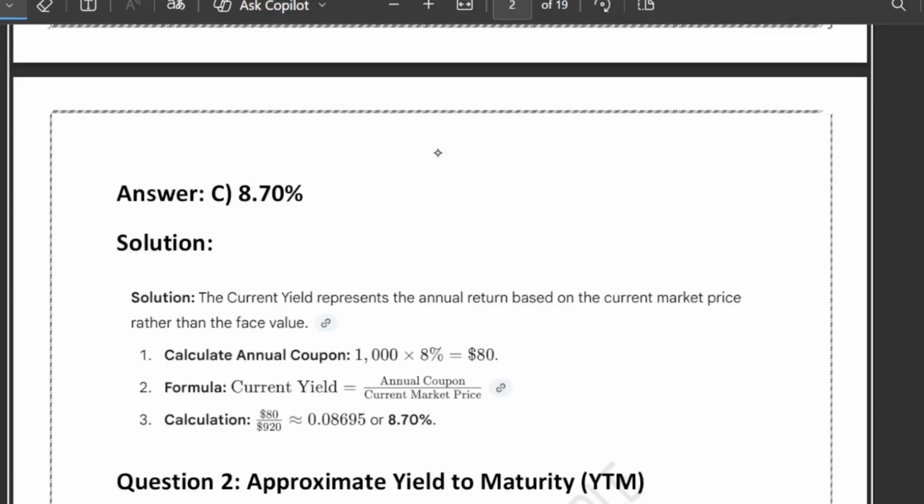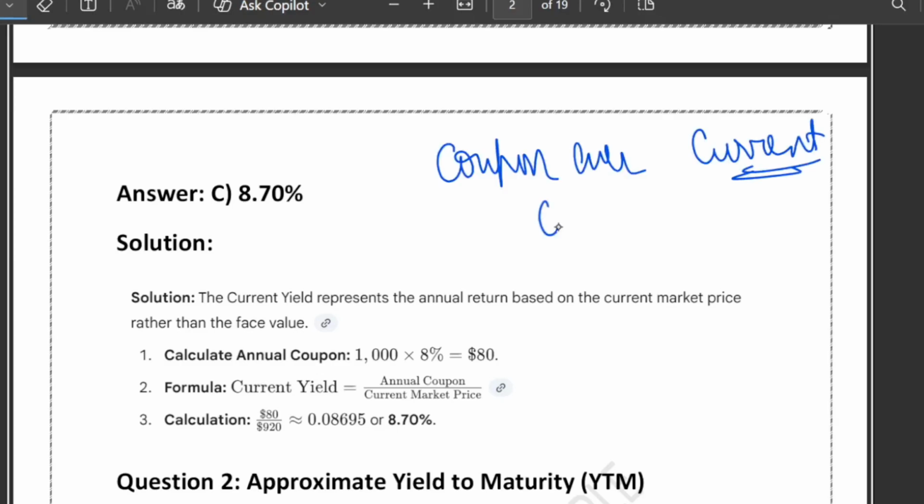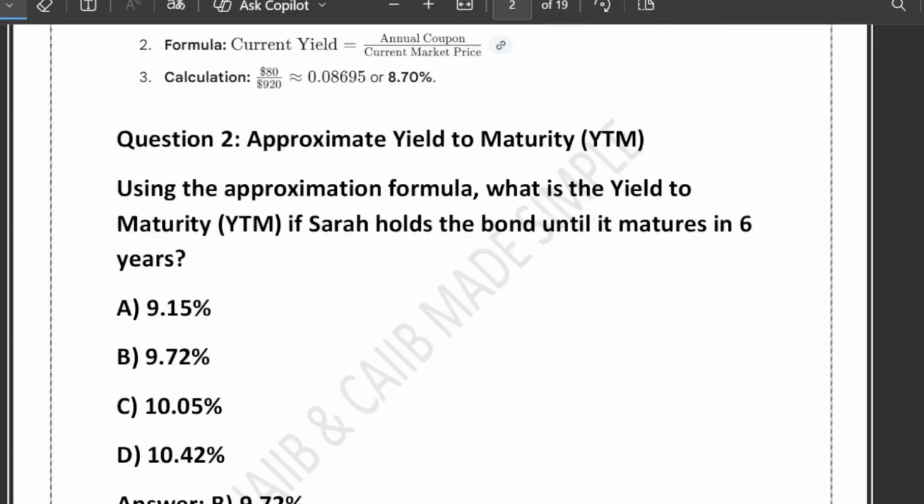Whenever a question asks you about current yield, there is a trick to remember: think of it as coupon over current. Just remember the formula: coupon divided by current price. C over C. That is the formula for computing the current yield.